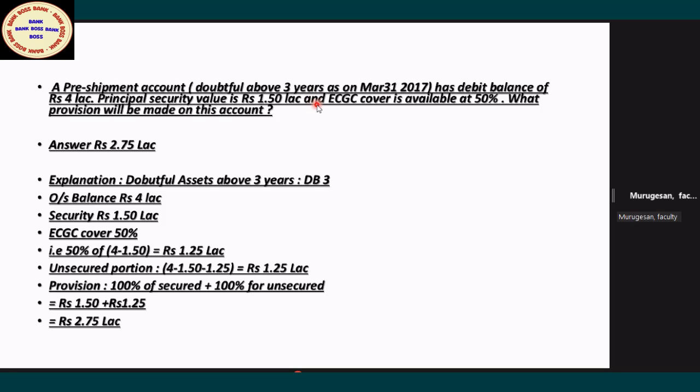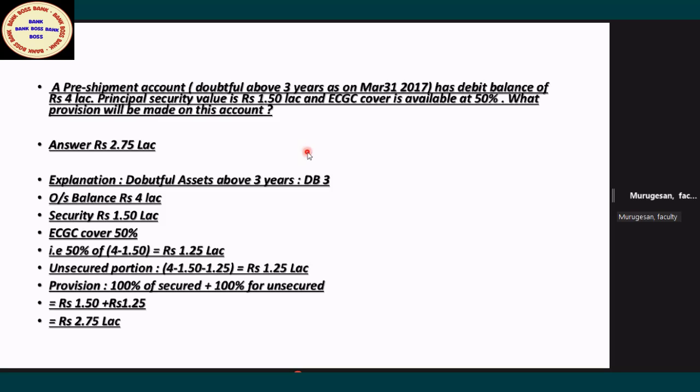Now, what is the total provision to be made in this account? The answer is okay, but how to get the answer? Step by step we'll go. First one is doubtful. How many years over? 3 years. So the general rule, remember, even on secured and deficit, always remember the rules for provisions for doubtful assets. Always 100% provision you have to make on the unsecured component.